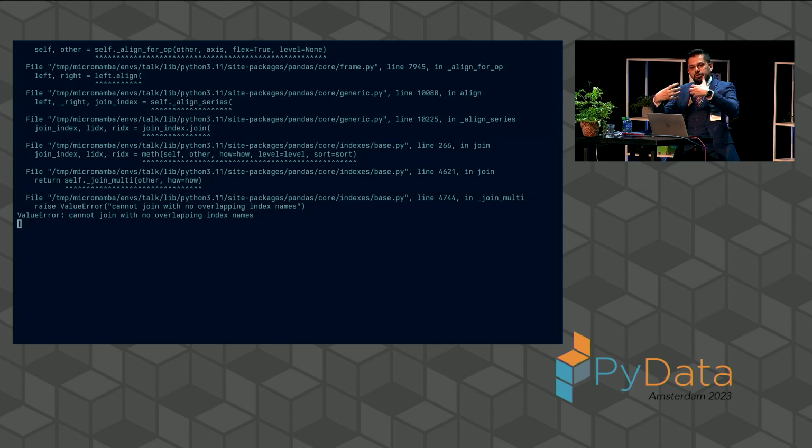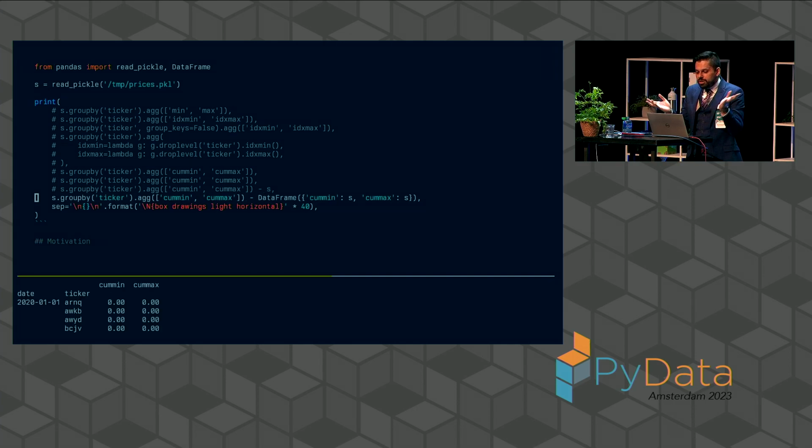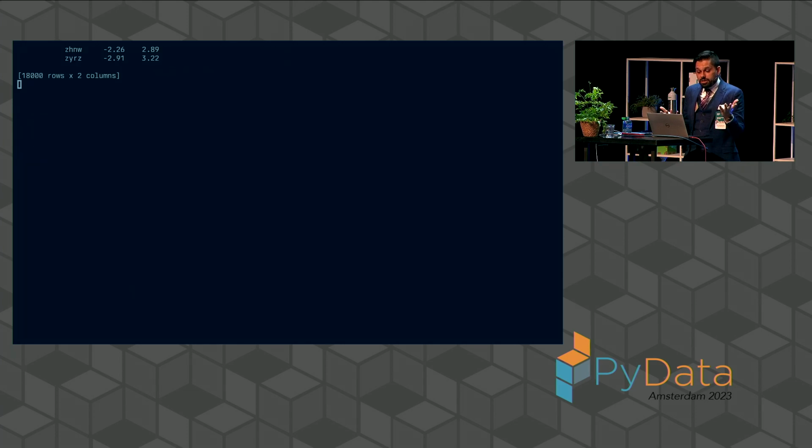Well, unfortunately, I've tried to do an index alignment between a data frame and a series, and I've forgotten that when we index align a data frame against a series, it aligns the index of the series against the columns of the data frame. So the solution here is quite simple. I just have to create a secondary data frame that index aligns properly, where the column names of that secondary data frame are the column names of the first data frame. And now I have something fairly useful.